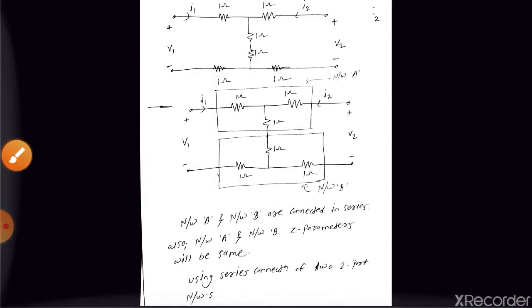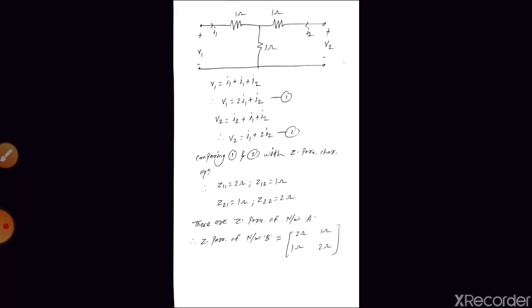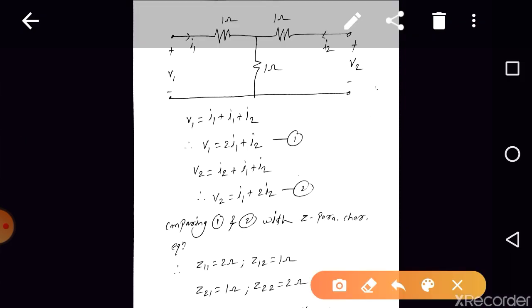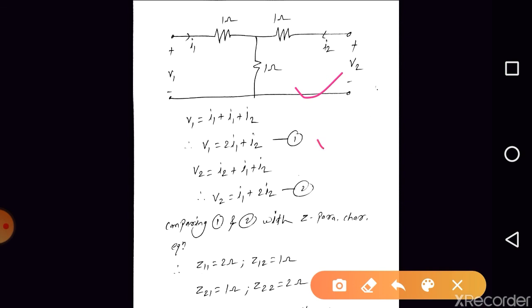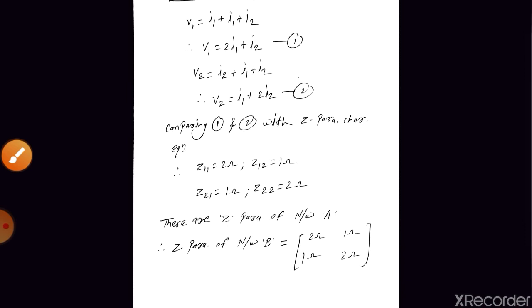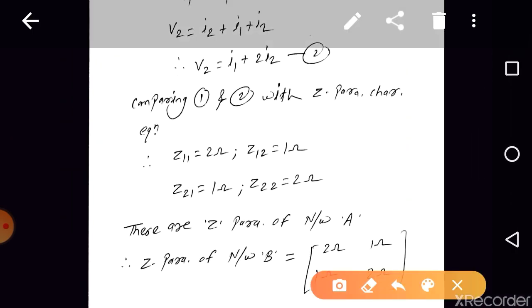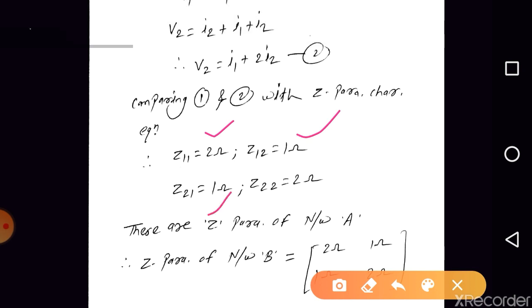Further we can draw network A. This is network A, right? So can we find the Z parameters of this two port network? Yes, by simply applying KVL, or by using KCL also, we can find them, right? So V1 is equal to, by applying KVL to the second loop, V2 is equal to I1 plus 2I2, right? Comparing equations 1 and 2, we get Z11 equal to 2 ohm, Z12 1 ohm, Z21 1 ohm and Z22 2 ohm. So the Z parameter matrix of network A is [2 1; 1 2].